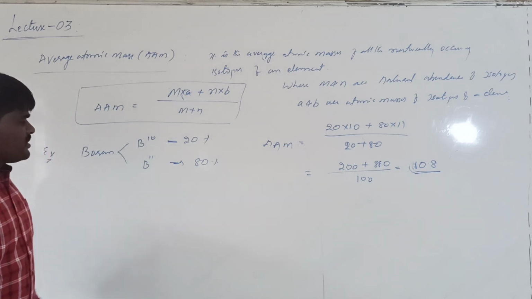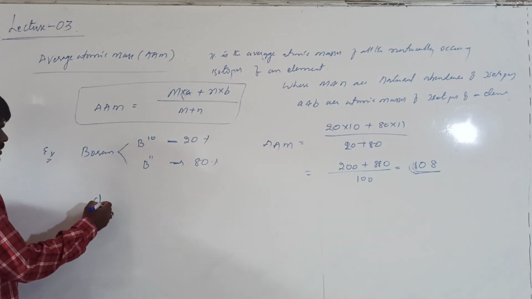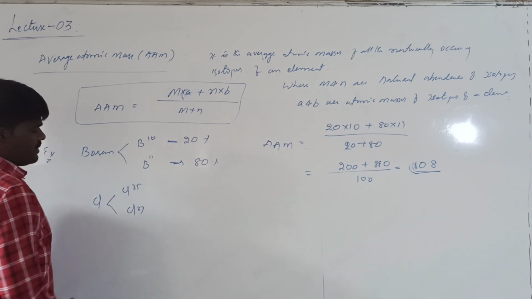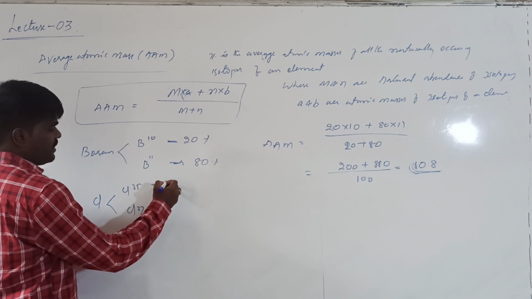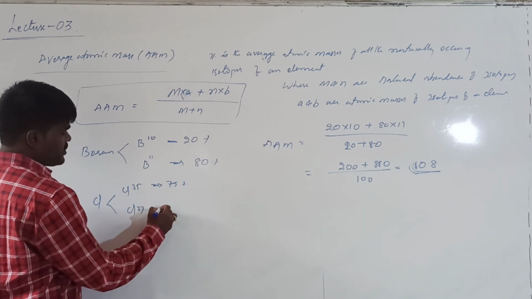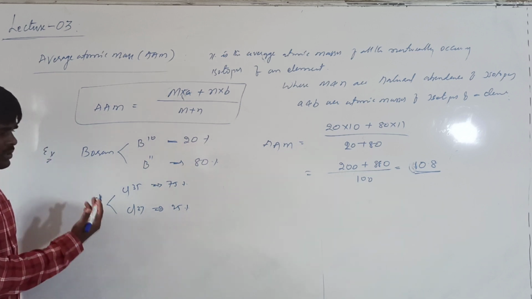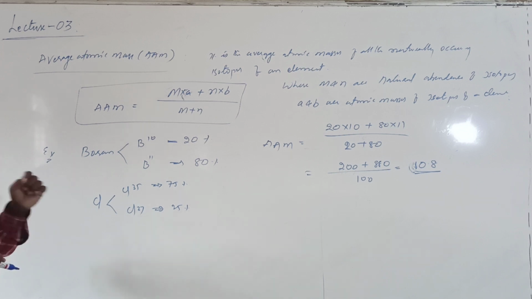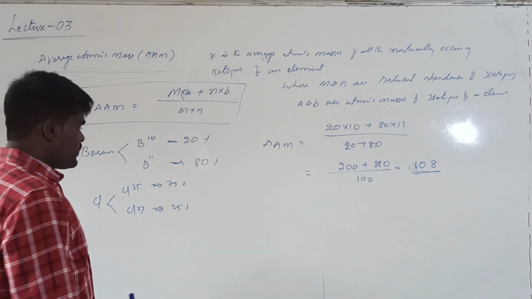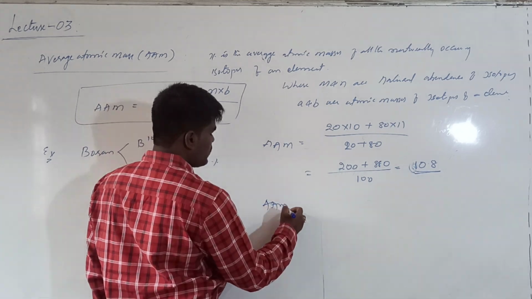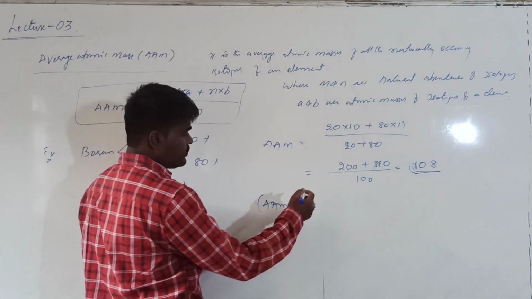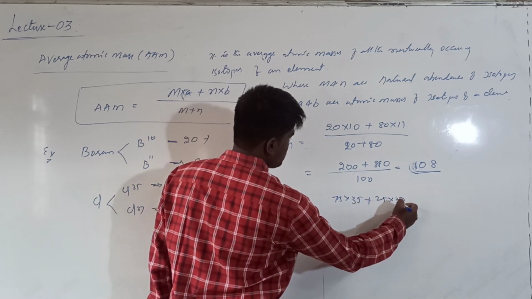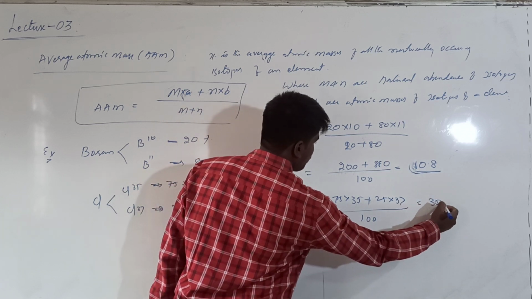The average atomic mass of boron is generally 10.8. In a similar way, you can take one more example. Chlorine also exists in two stable isotopes, chlorine 35 as well as chlorine 37. The natural abundance of chlorine 35 is about 75%, and chlorine 37 is about 25%. How do we come to know about these natural percentages? Based on their availability in nature, we come to know how much percentage of a particular isotope exists. So the average atomic mass of chlorine is 75 into 35 plus 25 into 37 upon 100, which comes to be 35.5.